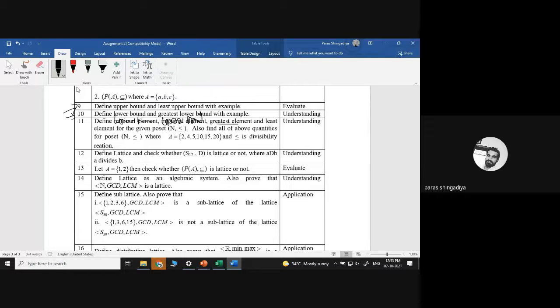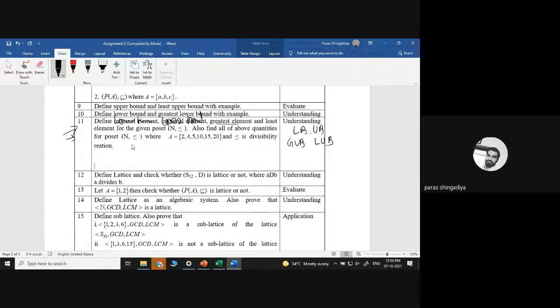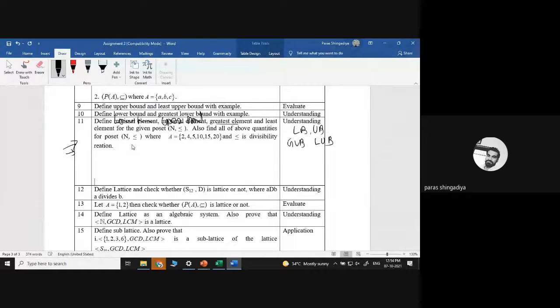Okay, I think some data is missing here. So to check the LB, then after that upper bound, GLB and LUB. Okay, you have to find the chart data: lower bound, upper bound, LUB and GLB. So the subset is given: 2, 4, 5, 10, 15, 30. A is a subset of N.